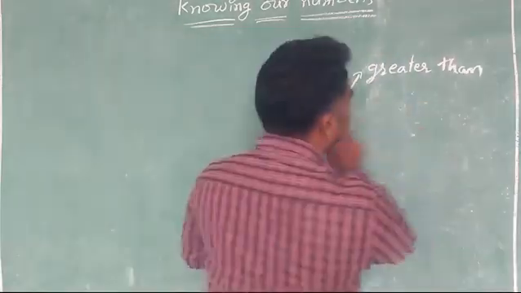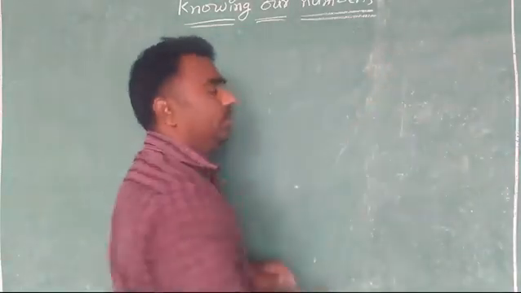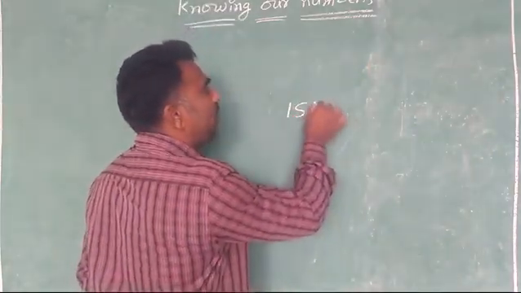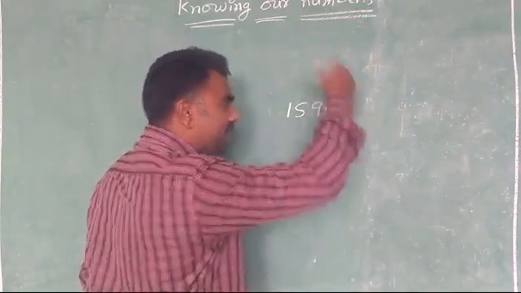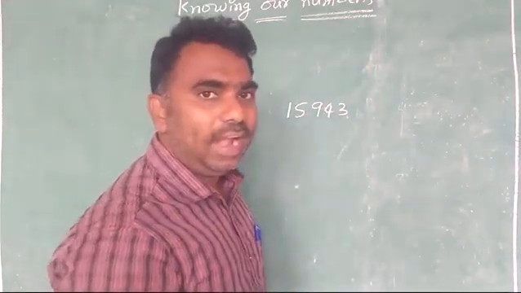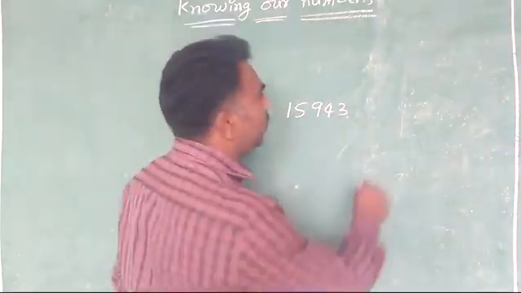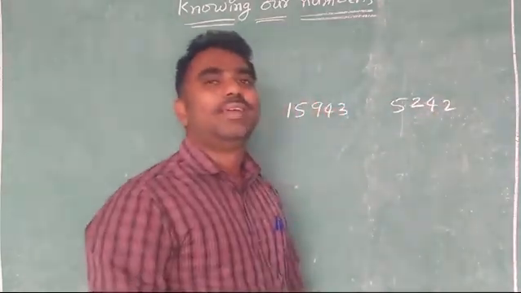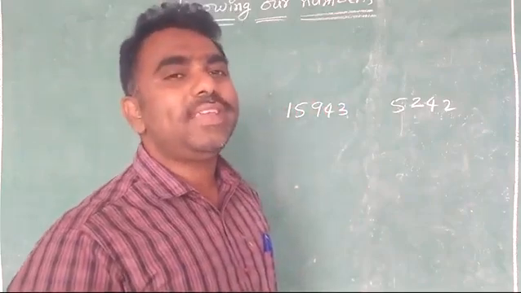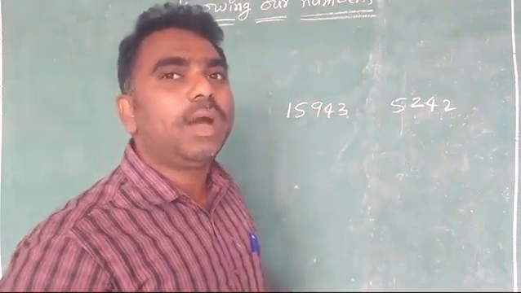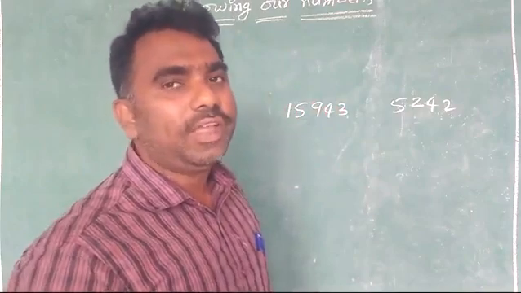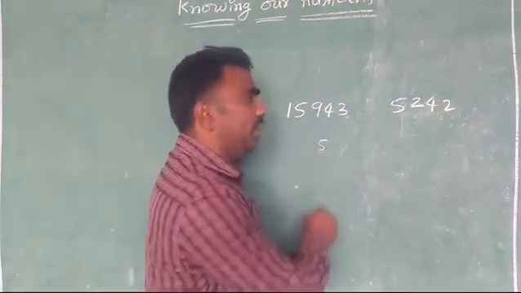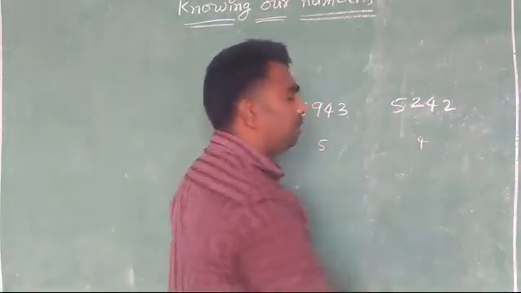So once again, I will write another example. The population of Sangareddy is 15,943 and the population of Kalapur is 5,242. I want to know where the population is more. What will you say? Here you see, this is a 5-digit number and this is a 4-digit number.